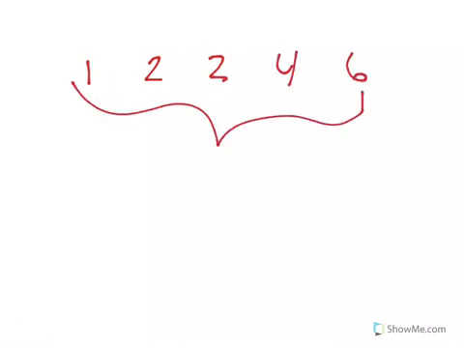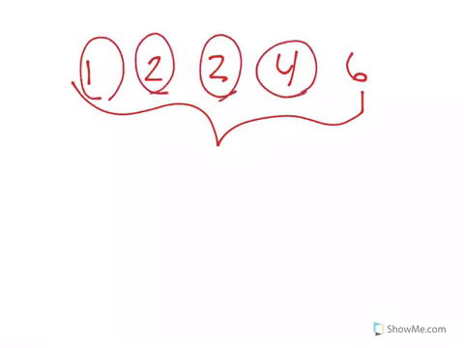Now, let's look at that same data one more time. We had a kid with 1, we had 2 2s, we had a 4, and we had a 6 to start out with. We add all these together, 1, 2, 3, 4, 5, 6, 7, 8, 9, 10, 11, 12, 13, 14, 15. There's 15 total pets.